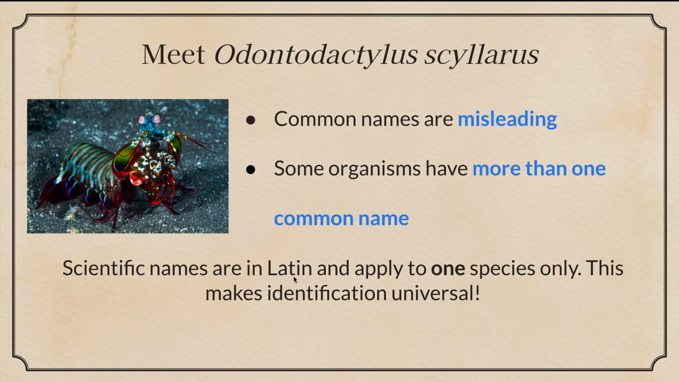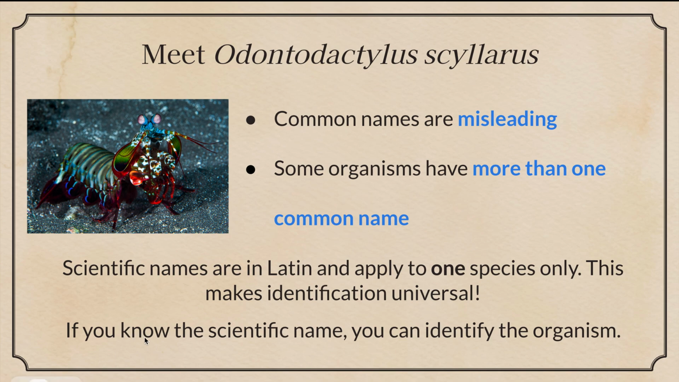Scientific names are in Latin and apply to one species only. This makes identification universal. Los nombres científicos están hechos en lenguaje latín y aplican a solamente una especie, y esto hace que la identificación de organismos sea universal. If you know the scientific name, you can identify the organism. Si conoces el nombre científico, puedes identificar el organismo.